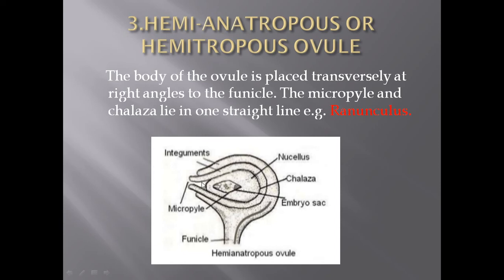Here the micropyle and chalaza are in one line, but again the hilum is away from it. Micropyle is here and hilum is here, and these are not very close to each other like in the anatropous, but away from each other. So this type of ovule is called the hemitropous type of ovule, and this type of ovule is present in the genus Ranunculus.